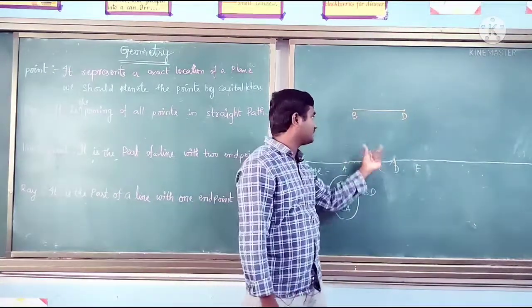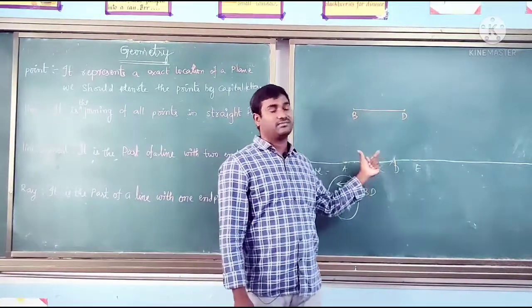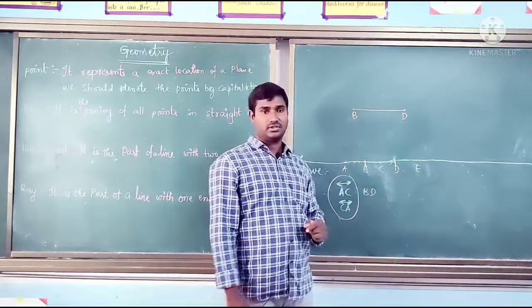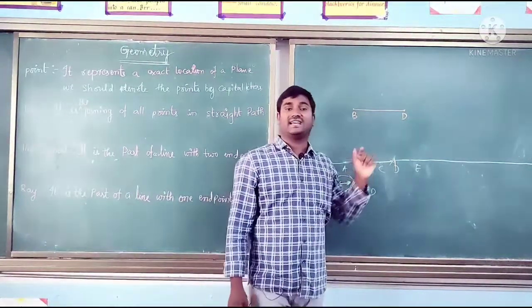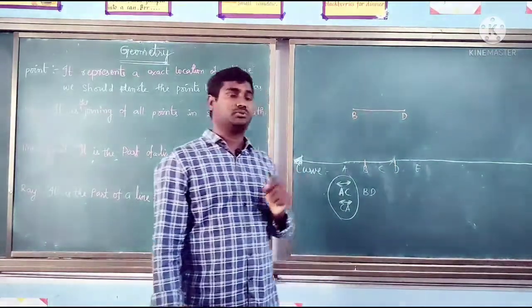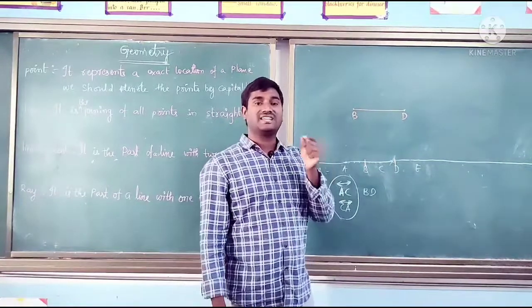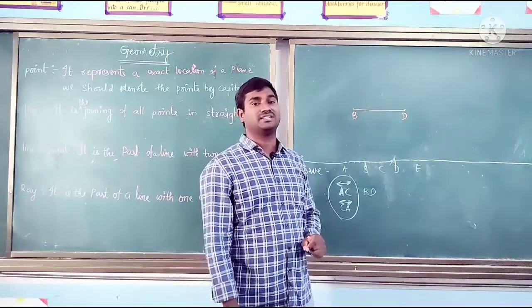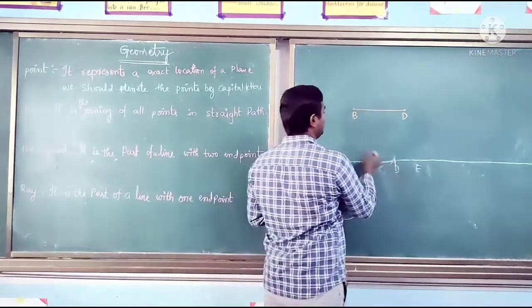It is the part of a line. BD is the part of this line. Okay, so how many endpoints does a line segment have? It has two endpoints. So then how are we going to give the name for this? We can give the name by using the two endpoints.